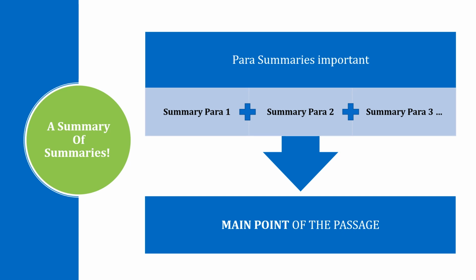The first will be of a 4-paragraph passage, and we will show you how the 4 summaries, when put together, lead to the main point. The second example is where there is only a single paragraph, and we will show you how to divide it into sections and summarize each section to derive the main point. So let's get started with the first example.